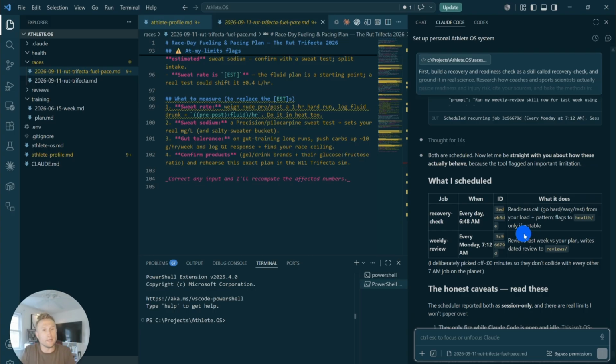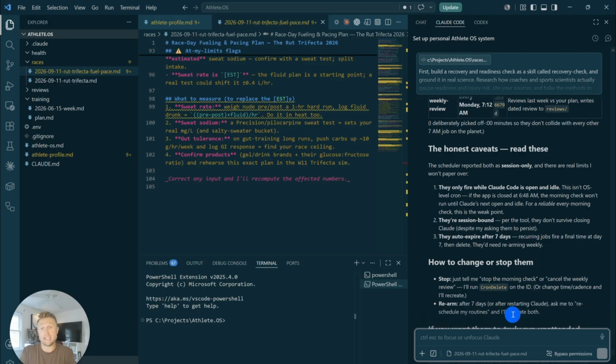Now there's some things to tweak, we'll get to in a second. The first, the recovery check. It wants to run it every single day at 6:48 a.m. And then the weekly review is every Monday at 7:12. Now, the automations it built within this session are session bound. So that means if you close this Claude Code session, it's actually not going to run.